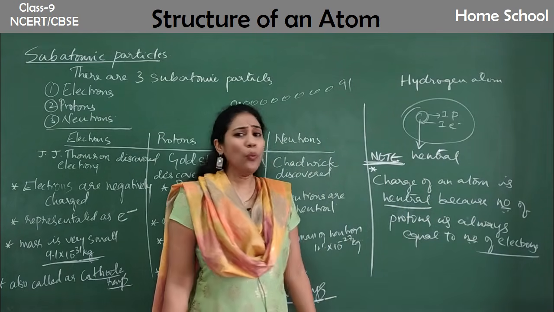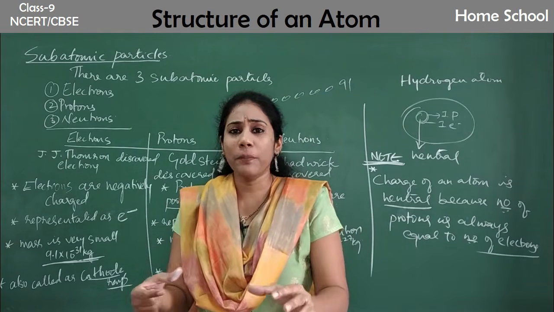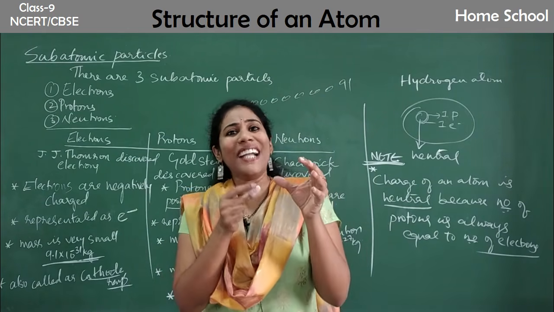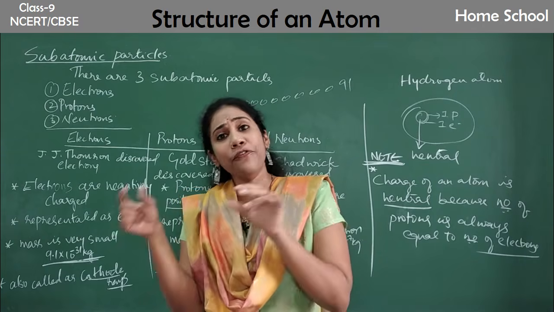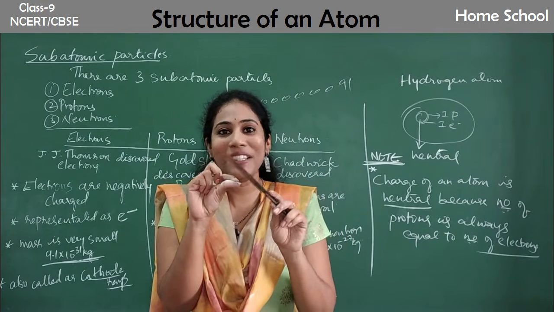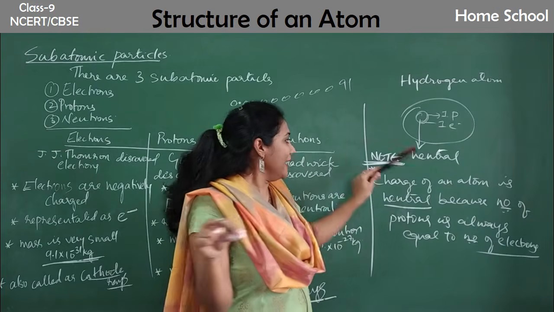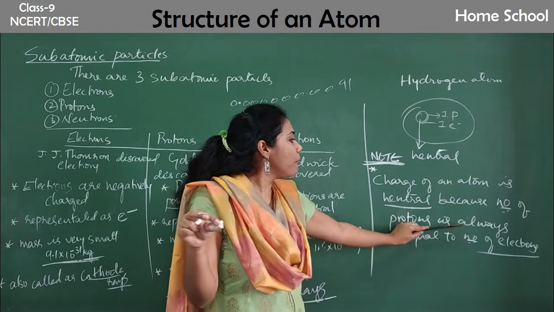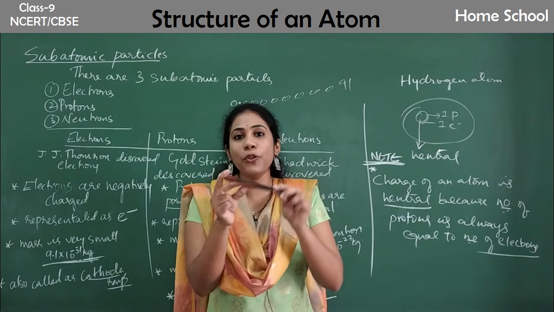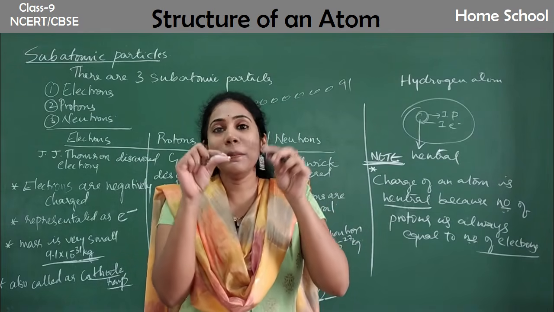Now, when does an atom get a charge? For example, the atoms of a comb got attracted to the atoms of a paper. If the atoms in a comb are neutral and the atoms on a paper are neutral, do you find any attraction between them? No, right? There are so many atoms in a comb. I am telling you atoms are always neutral because the number of positive charges equals the number of negative charges. Then atoms present on this comb are neutral, and atoms present on this paper are neutral. In that case there won't be any attraction.